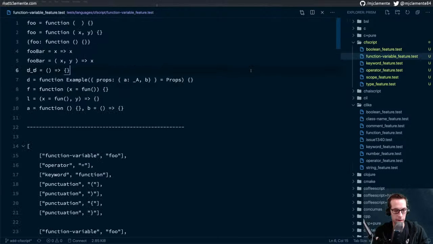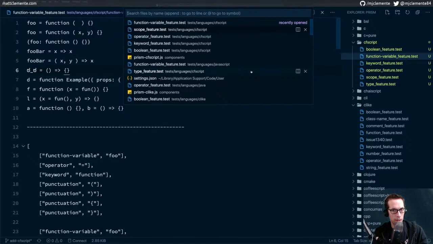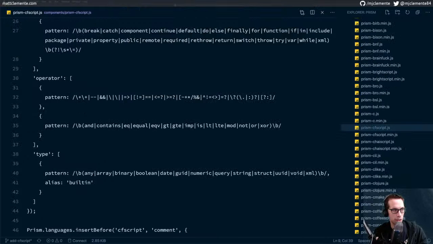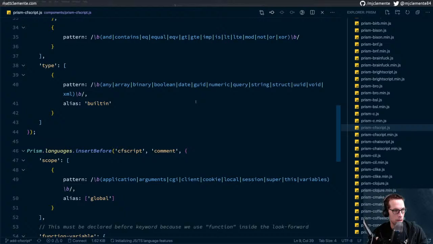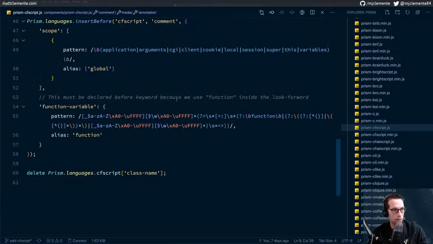And just to refresh myself, I'm going to jump back into the actual language definition. Our function variable pattern was trying to capture functions that are set as variables.